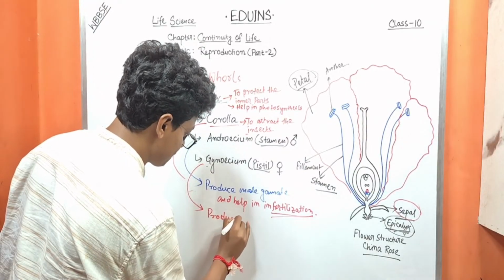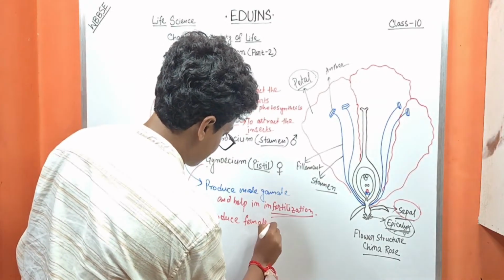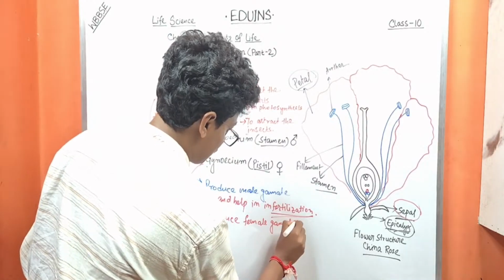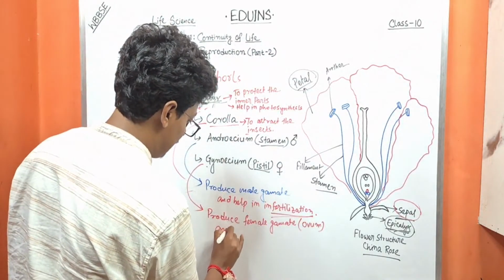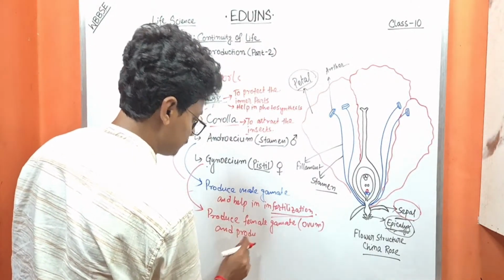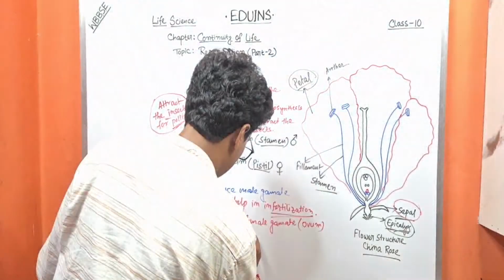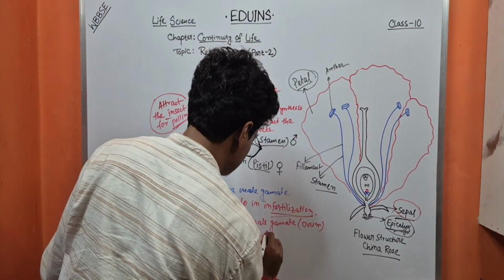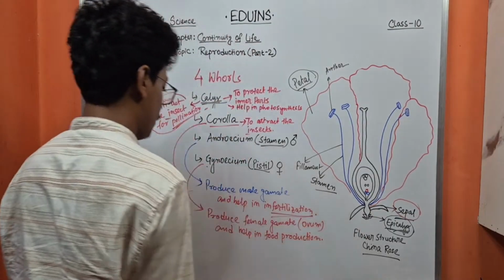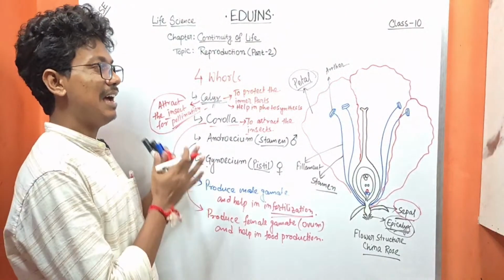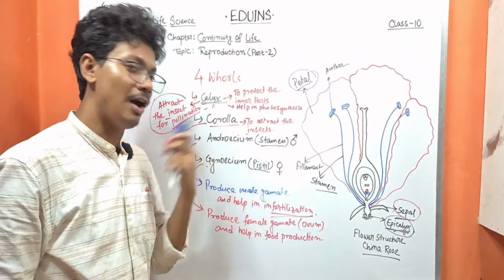produces the female gamete, that is the ovum, and helps in food production. Okay, so these are the functions of the four whorls of a flower.